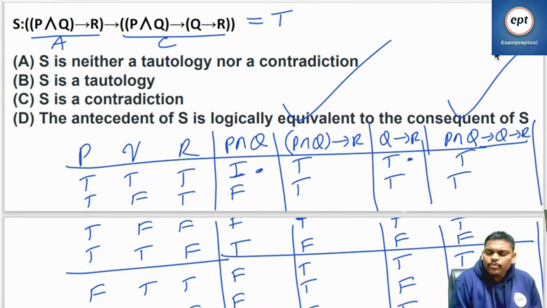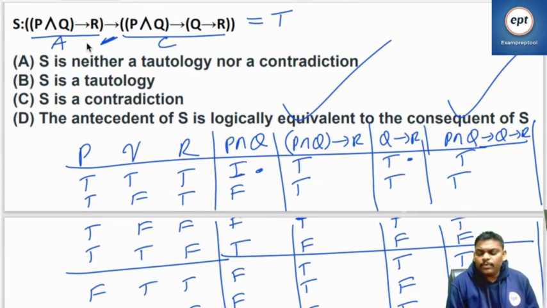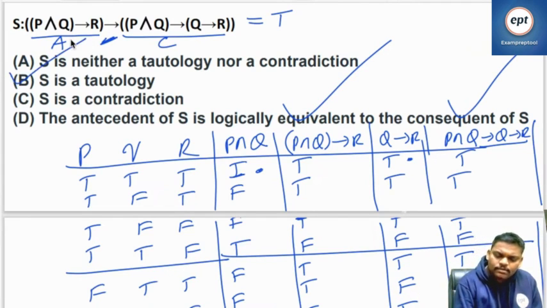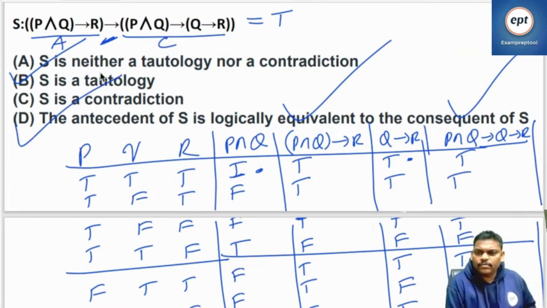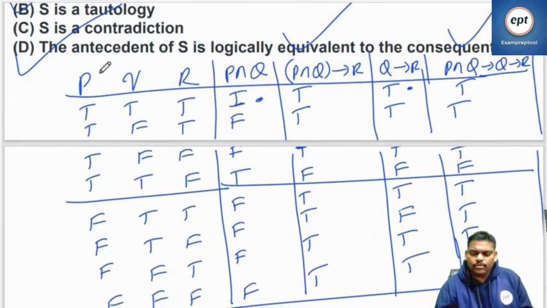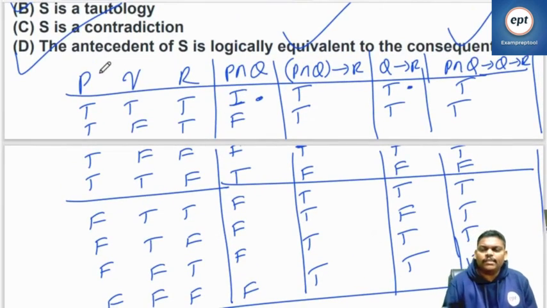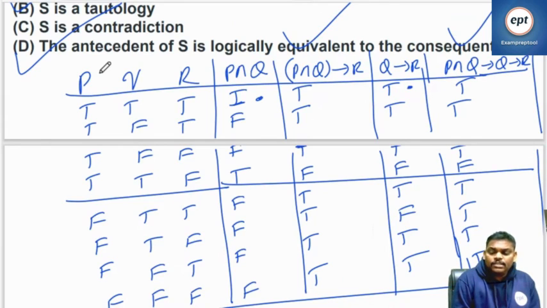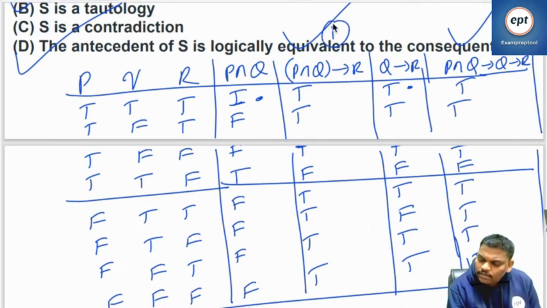Listen, if you do double implication on two equal propositions, you will get a tautology. It is a tautology. The antecedent of S is logically equivalent to the consequent of S. Is it fine? Yeah, so see the table. Just write on the table. I have not done anything. This is assumption 1, this is assumption 2.